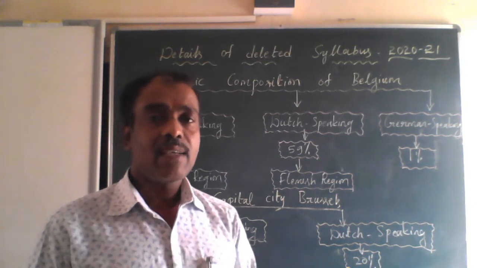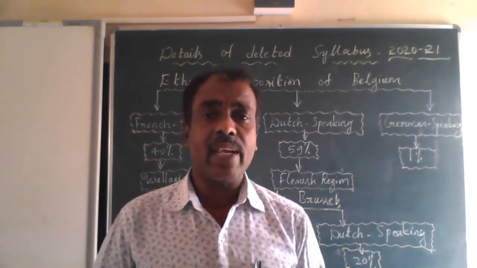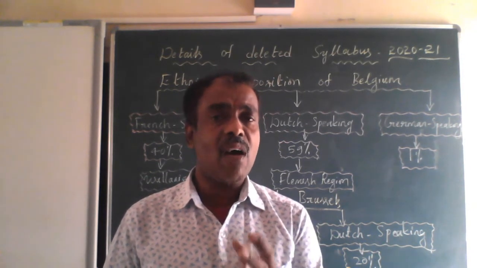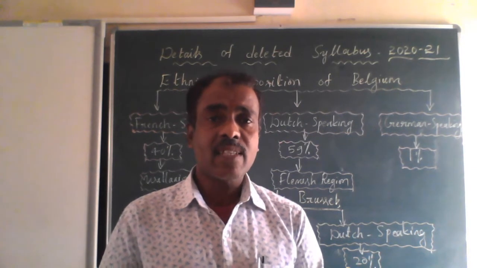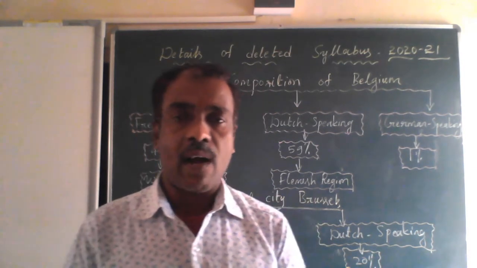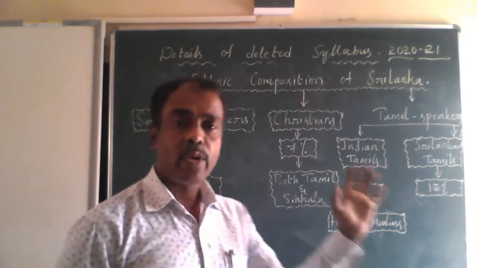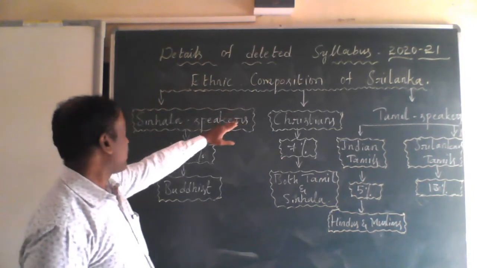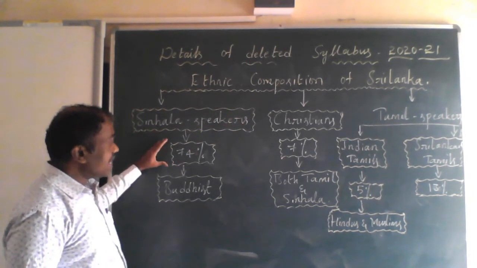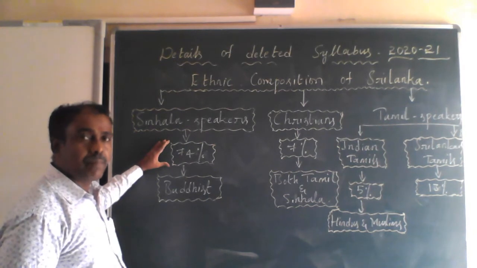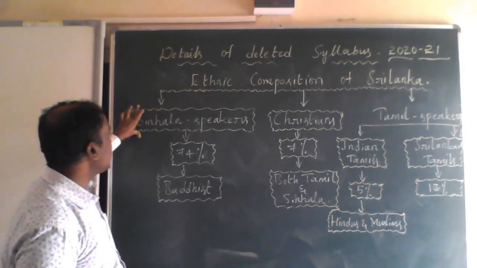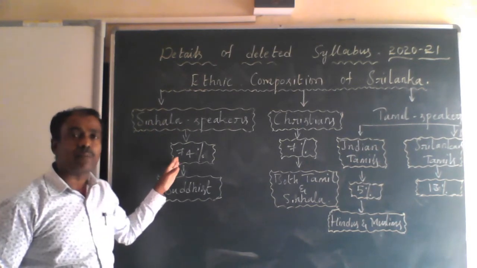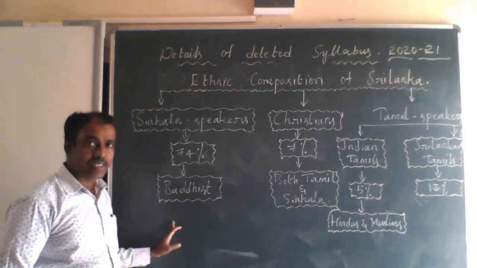And now, there is another example, that is Sri Lanka. Sri Lanka is also a small island country, and let us discuss the ethnic composition of Sri Lanka. Look here, the ethnic composition of Sri Lanka. 74% of the people speak the Sinhala language, and almost all of these 74% are Buddhist.